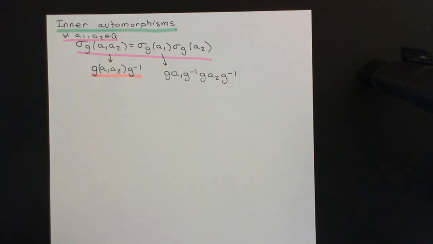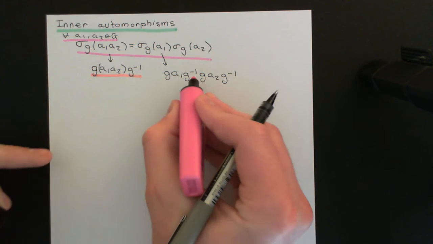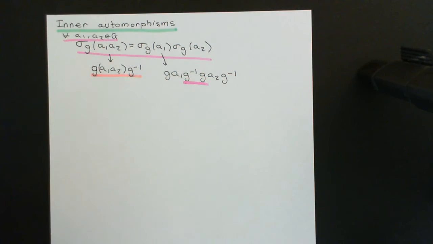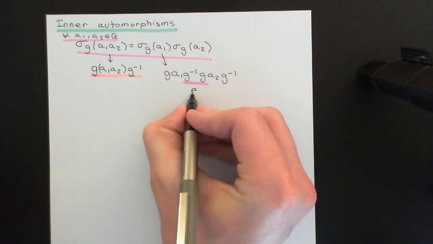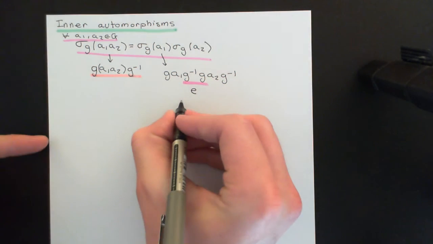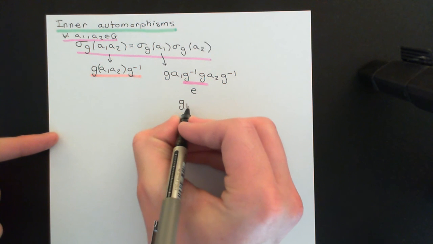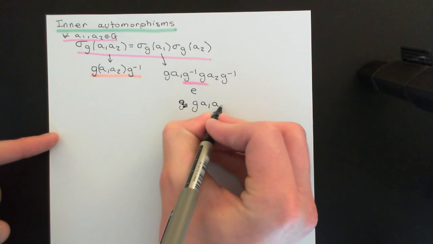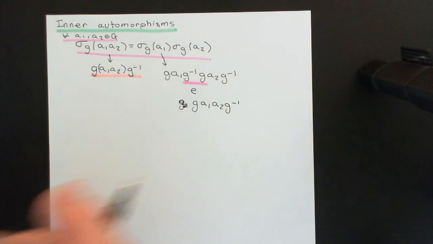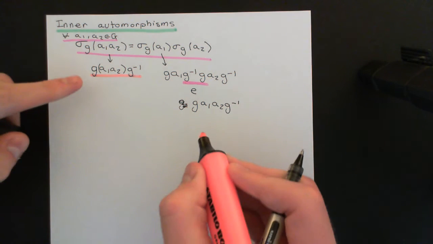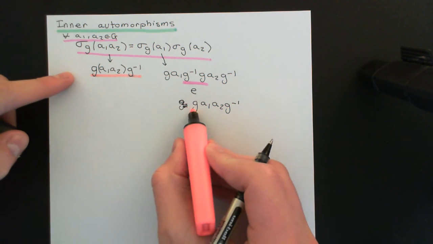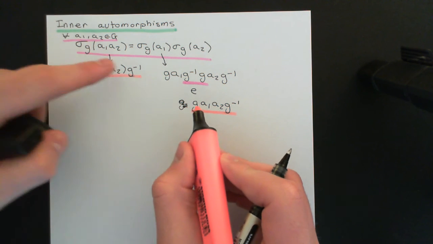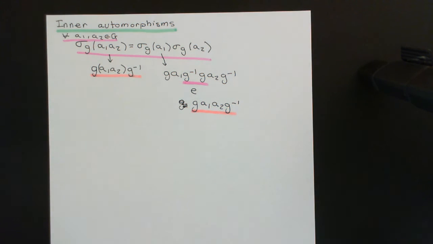Now, why is that fantastic? Because the g inverse and the g here are going to cancel to give us the identity element, and therefore we might as well not have that at all. So this becomes g A1, A2, g inverse. So it becomes the exact same thing that we have on the left-hand side here. So indeed, the left-hand side is always equal to the right-hand side, no matter what little a1 and no matter what little a2 you pick from the group.